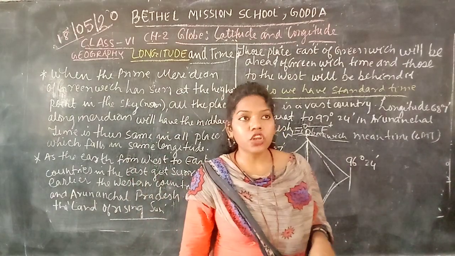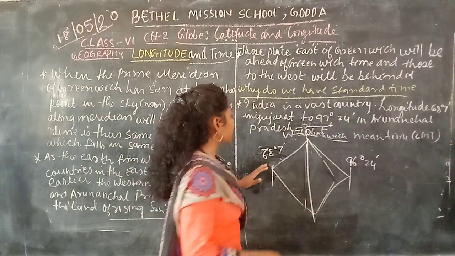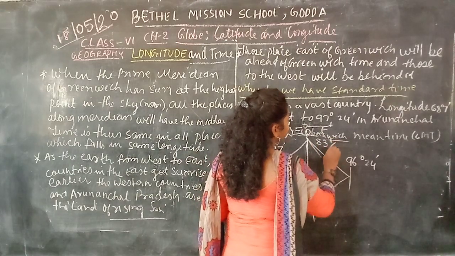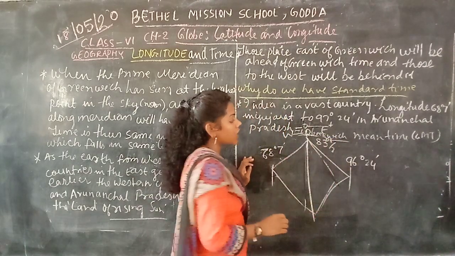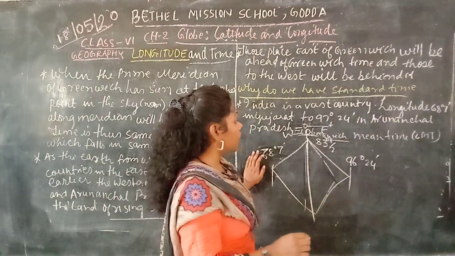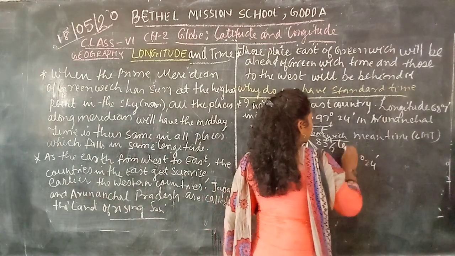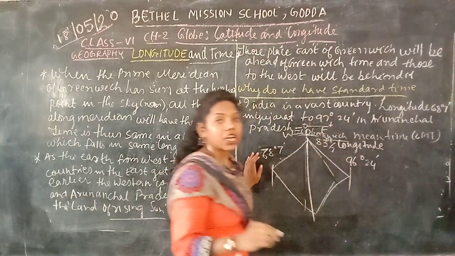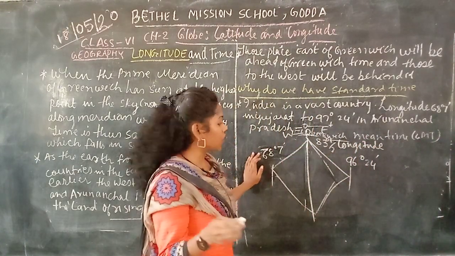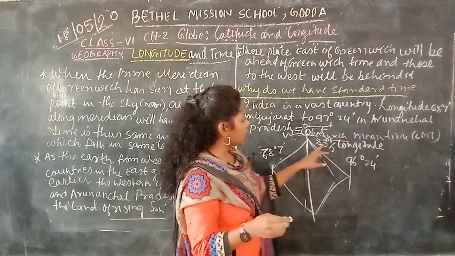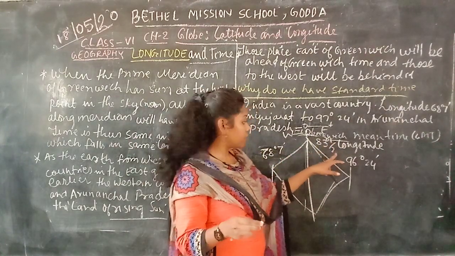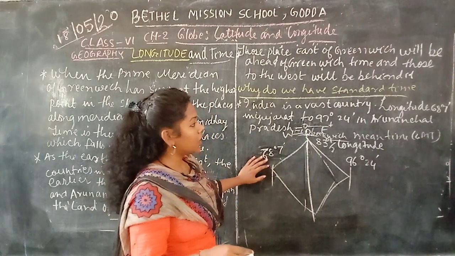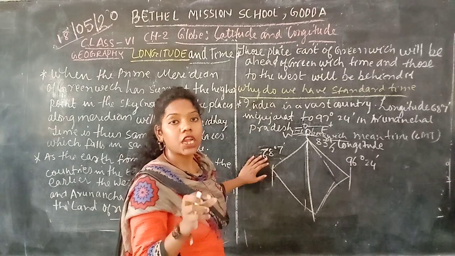Okay. As we know, our India is present at 83 and a half degree longitude from the Greenwich meridian, from GMT. What happens if you divide to calculate the timetable of India?